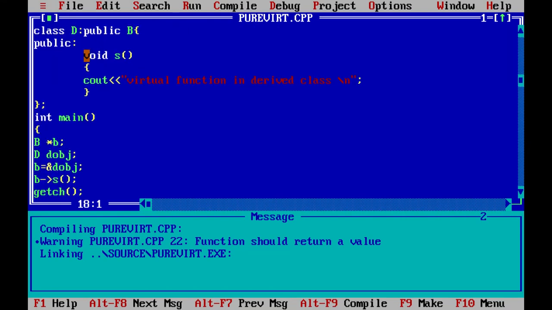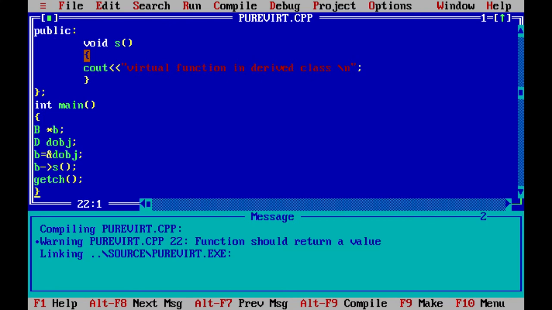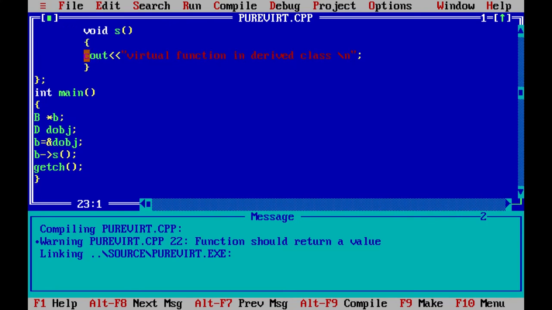Okay, we cannot create an object of an abstract class as we reserve a slot for a pure virtual function in the vtable, but we don't put any address, so the vtable will remain incomplete. Okay, you can see here the output again.